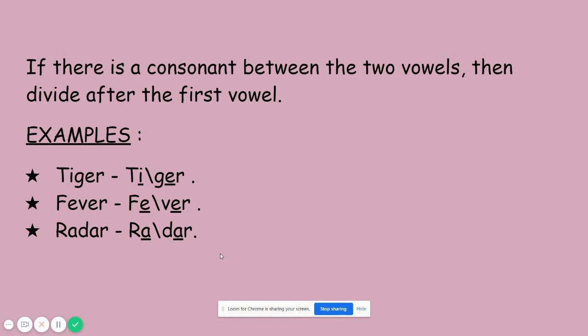Yes. So what they have given here? First, if we have one vowel in a word, we cannot syllabify the word. Next, if we have two consonants in between, yes, then we need to divide the middle consonant. Yes. The last rule is if we have a consonant between the two vowels, then we need to divide after the first vowel. So are you all thorough with the syllables? Yes? Okay.